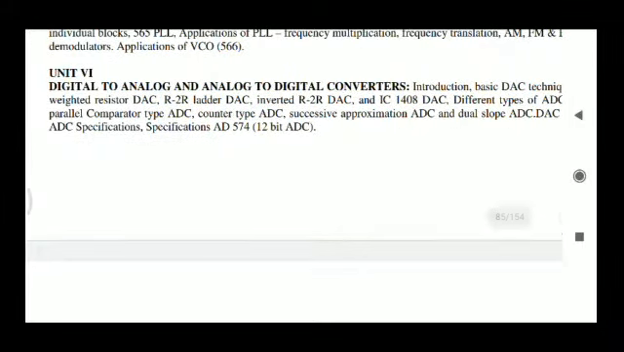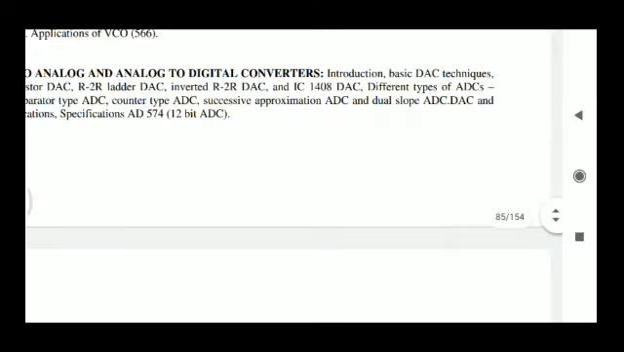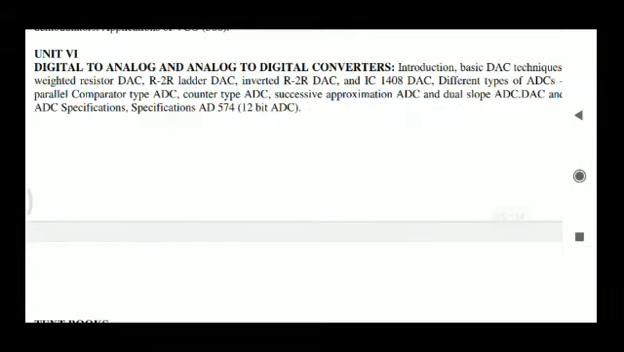In analog to digital converters, there are different types: the parallel comparator type, the counter type, the successive approximation type, and dual slope ADC converters. So what are the major drawbacks and why we are going for another type, we are going to discuss that. And then digital to analog converters and their specifications we are going to discuss in this chapter.